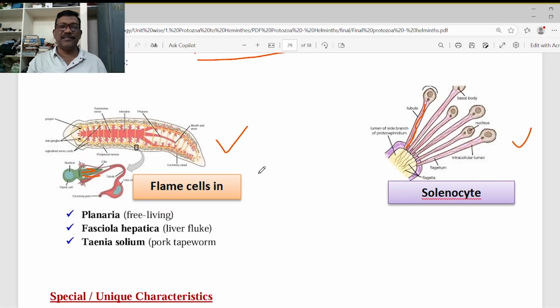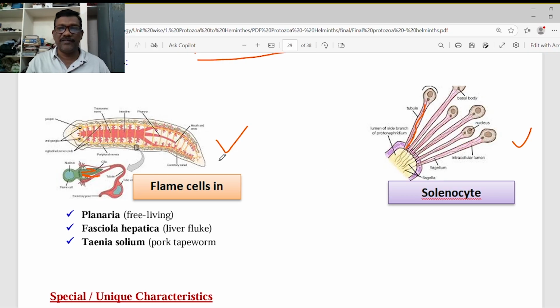Next, our focus is on the excretory organs called the protonephridia. In planaria, these are the flame cells. In other trematodes and cestodes, we find solenocytes. The difference between the flame cells and solenocytes is that flame cells contain cilia. This is just like a flame. That's why these are called flame cells. But the solenocytes contain flagella.